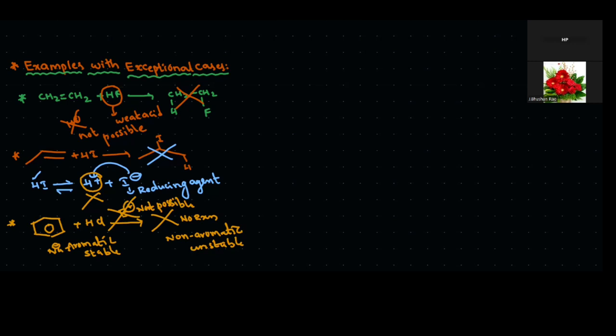The next reaction: CF2=CF2. The name of this molecule is tetrafluoroethene. The tetrafluoroethene reacts with HBr. Generally this kind of reaction is also not involved in electrophilic addition reactions. Electrophilic addition reaction is not possible.